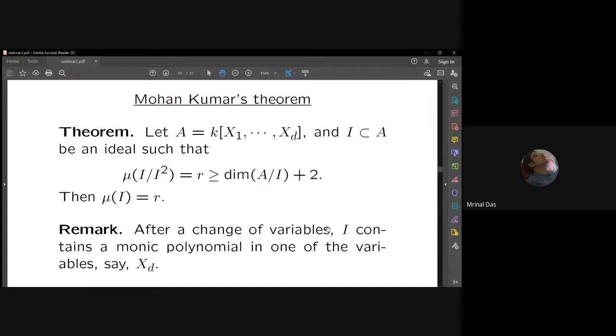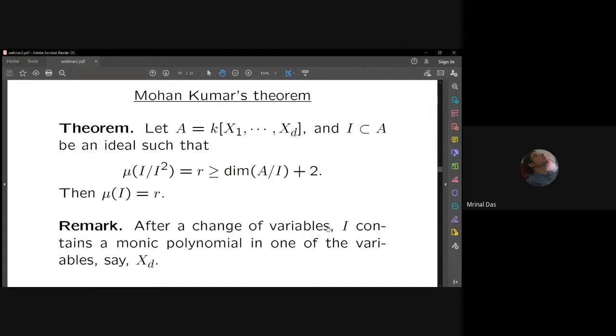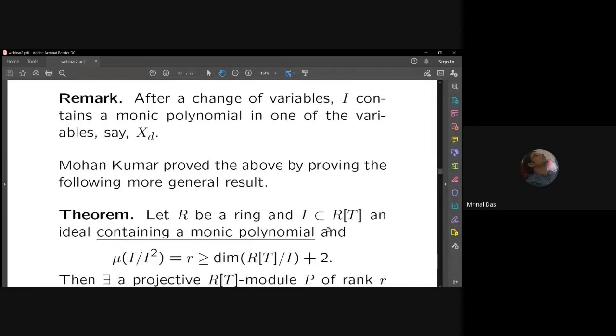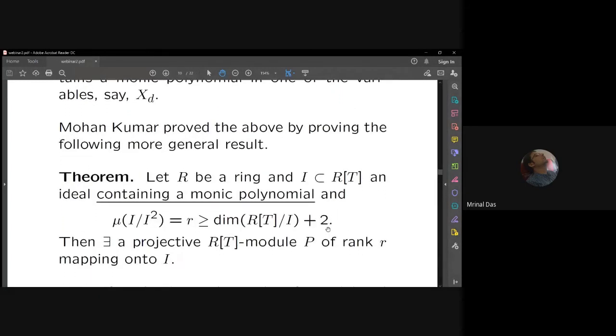So he is proving some more general result, in the following setup. Let R be any commutative Noetherian ring, and I contained in R[T] is an ideal containing a monic polynomial. And then the same restriction. Then Mohan Kumar proves that there exists a projective R[T] module P of rank r mapping onto I.